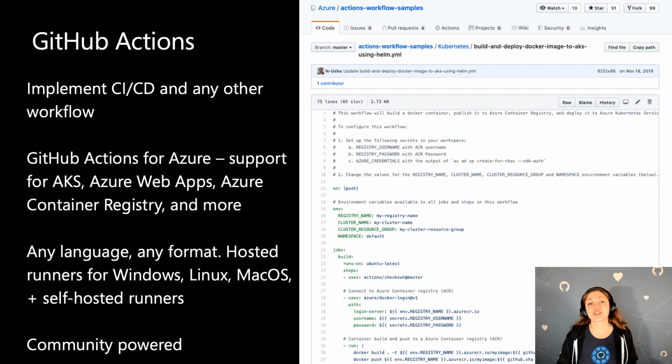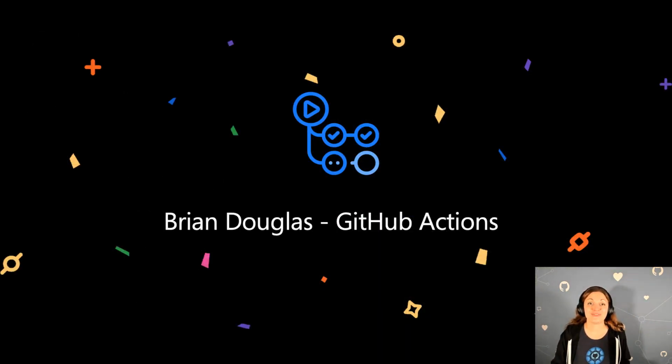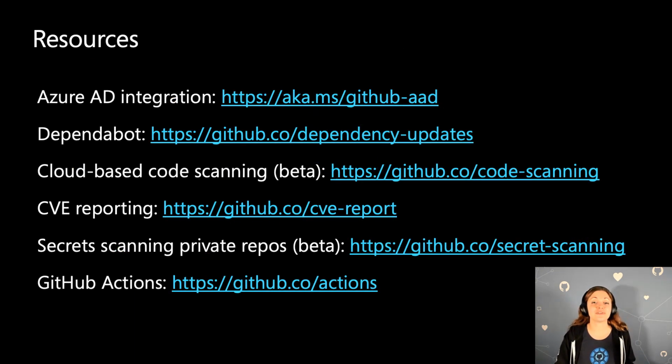And of course, Actions, like everything in GitHub, is community powered. So Actions are open source, and you're able to contribute new actions to your community, and you can also consume actions from the marketplace that were contributed by the community. Unfortunately, I don't have the time in this session to really demo GitHub Actions in depth, but there's another session in Build on Demand led by my coworker Bryan, which you can check out, on GitHub Actions and GitHub Actions on Azure.